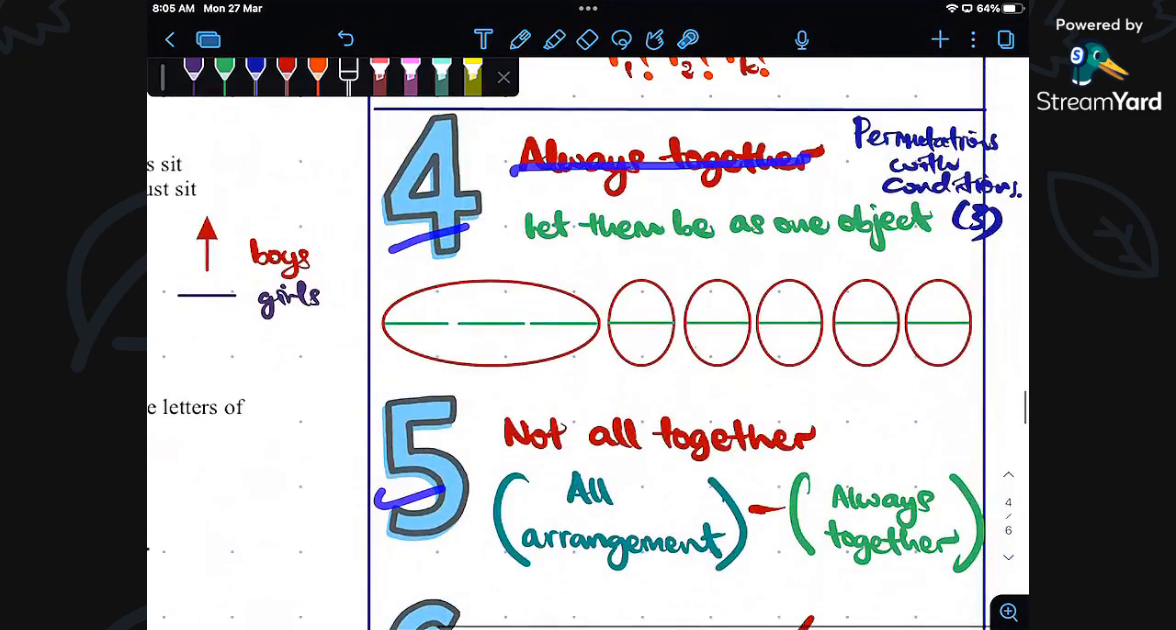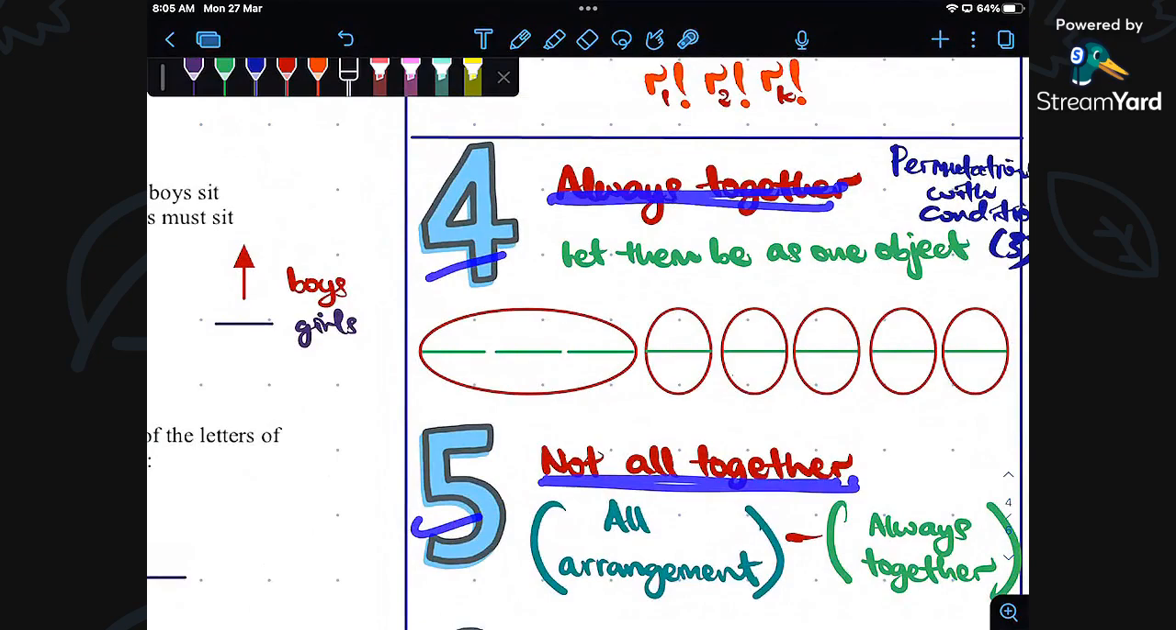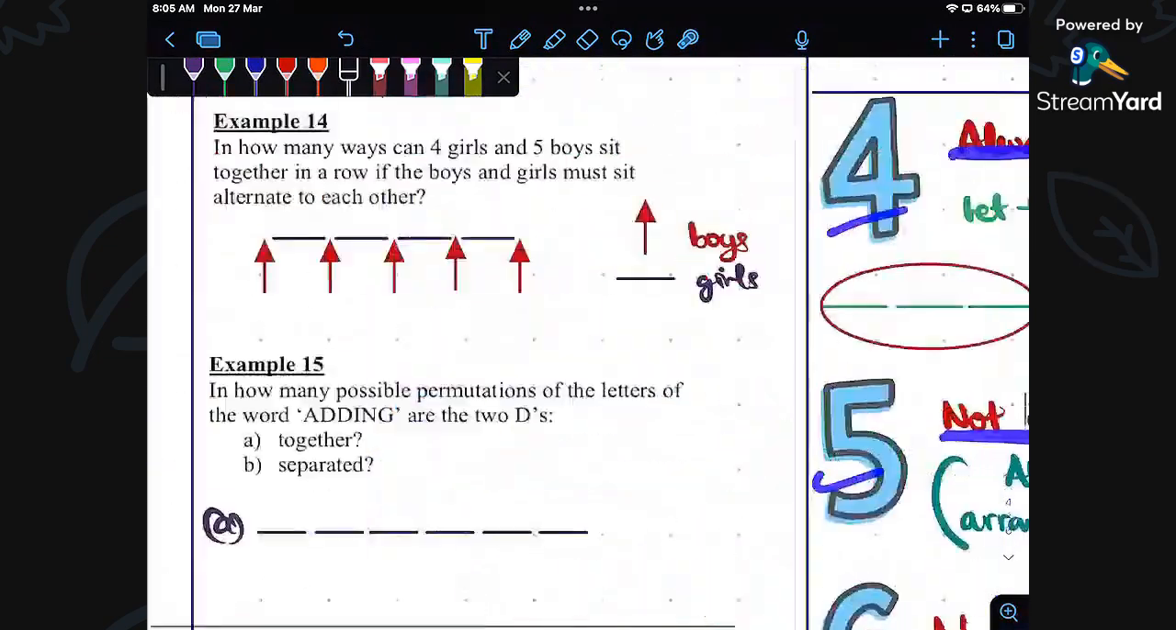But just know there are only three of them, okay? Not six, there are only three of them. So never together or separated, or not all together, or always together. So let's see these three conditions in this one whole video, okay?